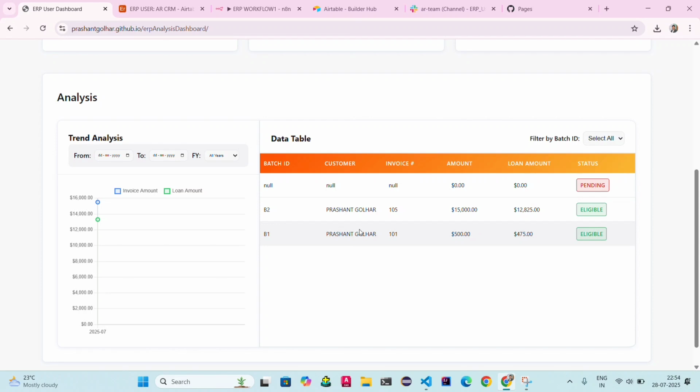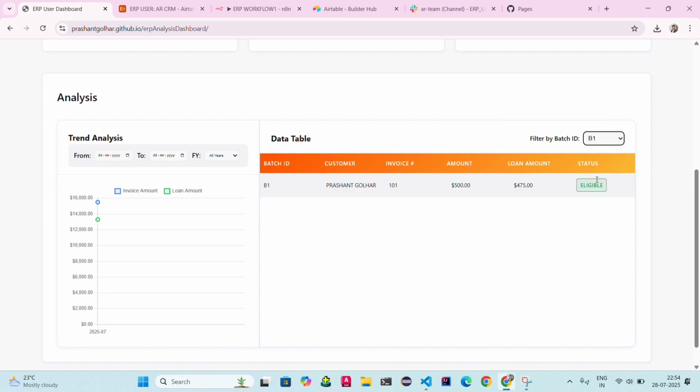In case the ERP user uploads data in bulk, they will have options to search batch-wise. Whenever multiple batches are uploaded to Airtable, the batch ID is created automatically. Once the ERP user clicks on batch 1, only batch 1 records are available in this table. As per that, the ERP user will select batches and see the data, whether the loan amount is calculated or not, or anything else they want.